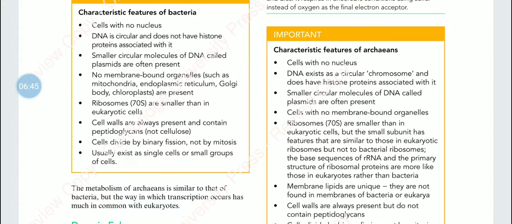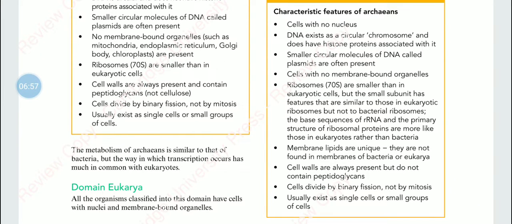They also have cell walls, but these don't contain peptidoglycans, so that is different from bacteria.